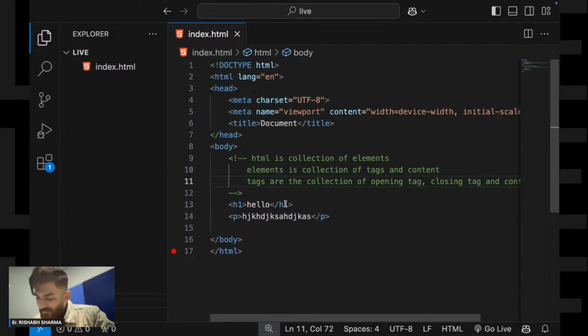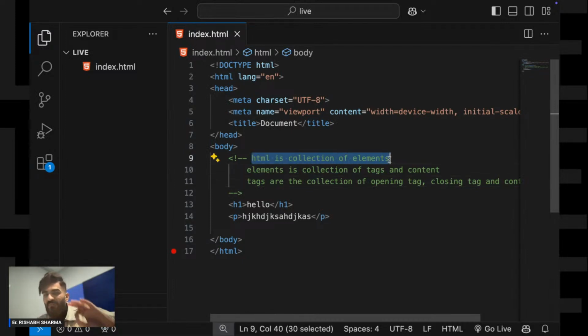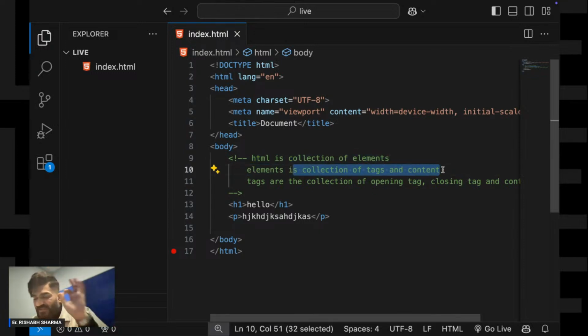When somebody asks you to define HTML, HTML is nothing but a collection of elements. A collection of elements makes an HTML file. And what are elements? A collection of tags and content is known as an element.